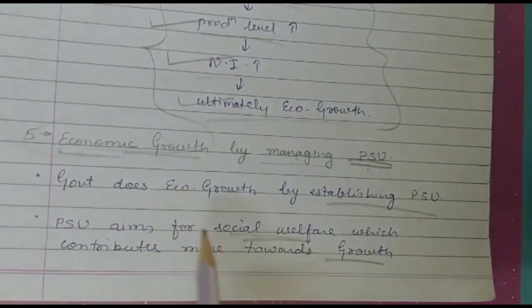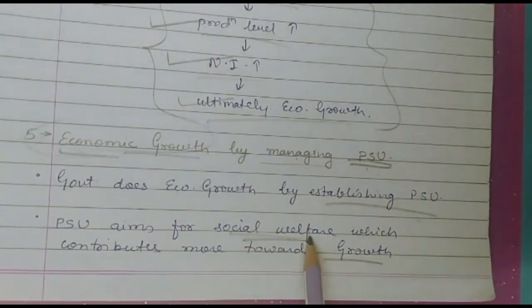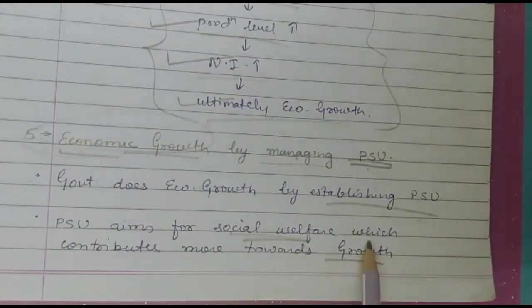So only 2 points in this topic. Government establishes public sector enterprises, and the main aim of public sector enterprises is to have social welfare. Now the more social welfare is done in the country, the more it contributes towards economic growth.